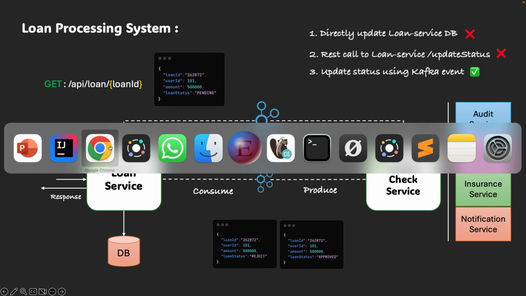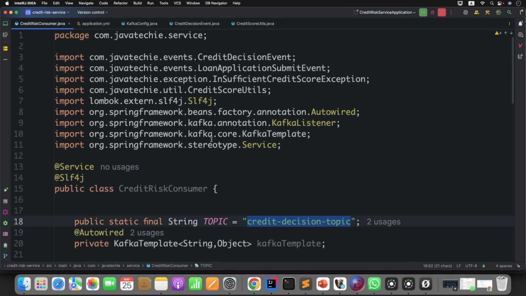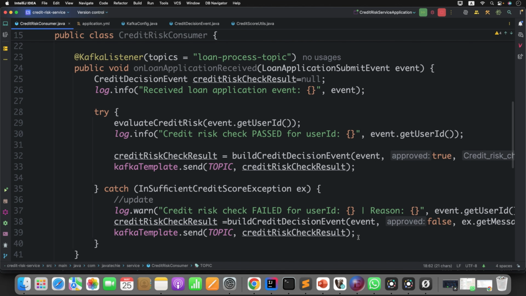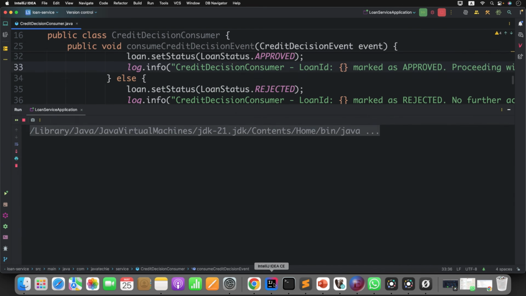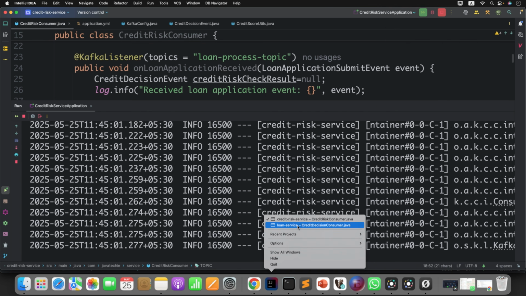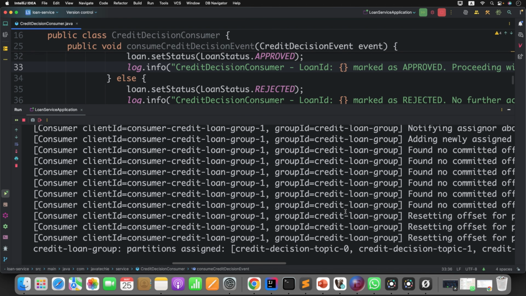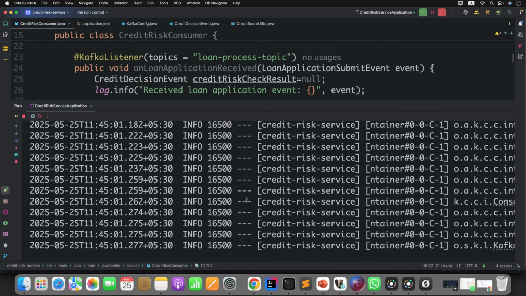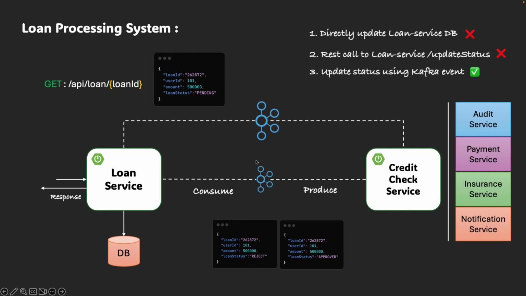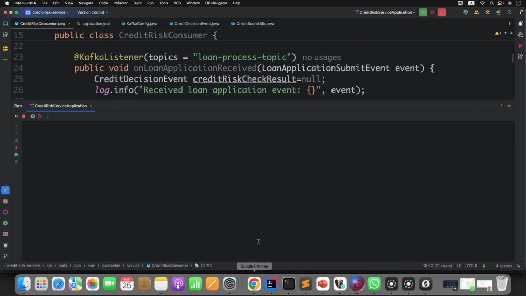Now what we can do, let's quickly test this and see whether things are getting updated or not. Let me restart both the applications. Now if you see the loan service, this is also up and running. It also started listening to the credit decision topic. Let me clear everything. Understand the flow correctly. This looks very simple and there is no rocket science in the code also, but let's test it out.